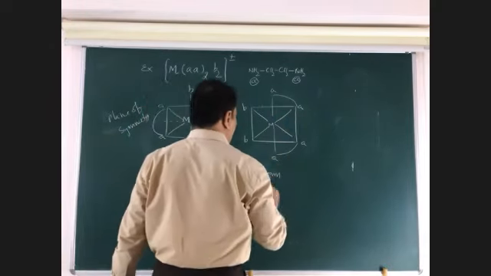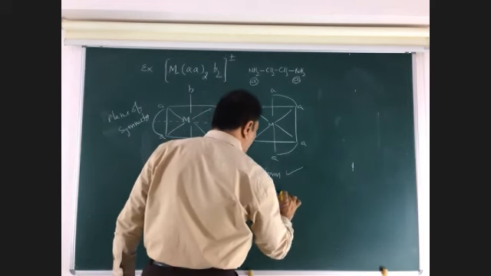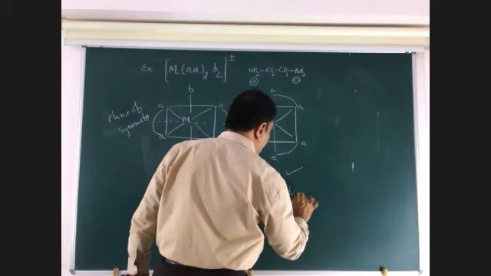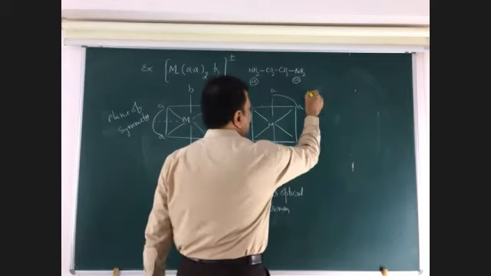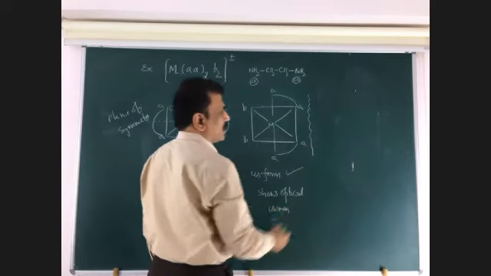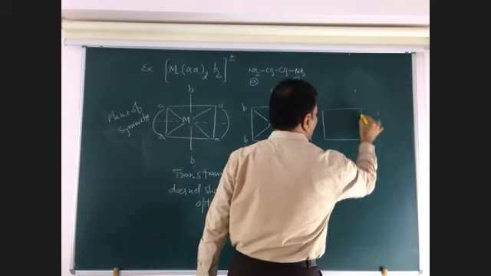But this shows optical isomerism. Why? Because if this is placed in front of the mirror, then we get a non-superimposable mirror image structure.